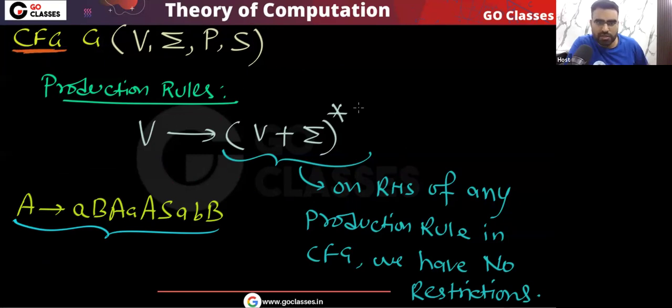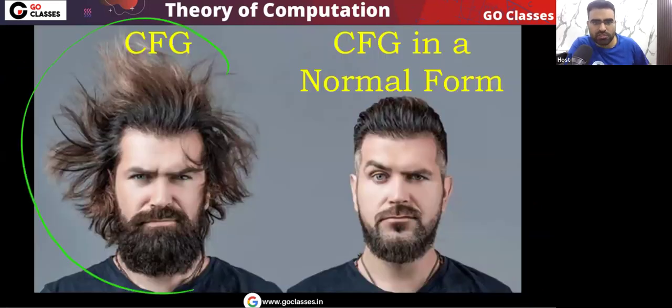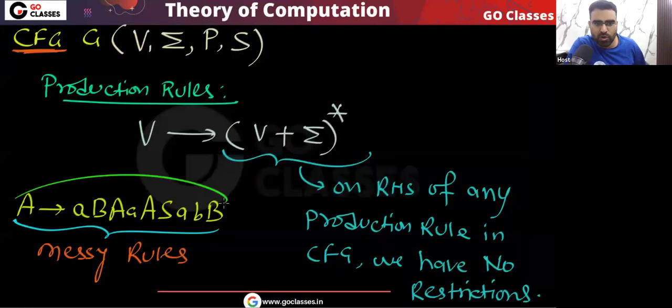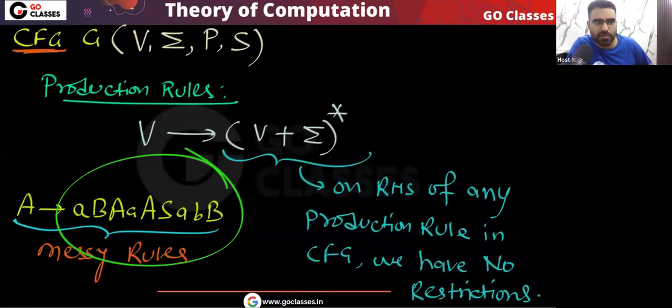In the context-free grammar, these are the production rules. We have a single variable which is going to any sequence of variables and terminals. On the RHS of any production rule there is no restriction, and because there is no restriction on the RHS, we can create this type of messy production rules. Okay, this is what I'm saying, that this is your context-free grammar in which you can have production rules which can be messy. Yes or no? Random production rules which can be very messy.